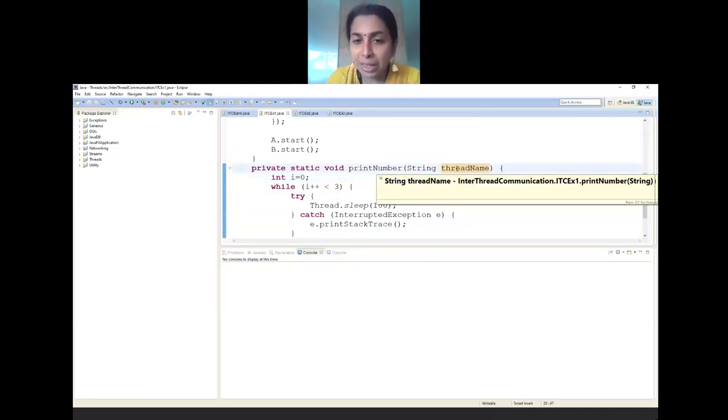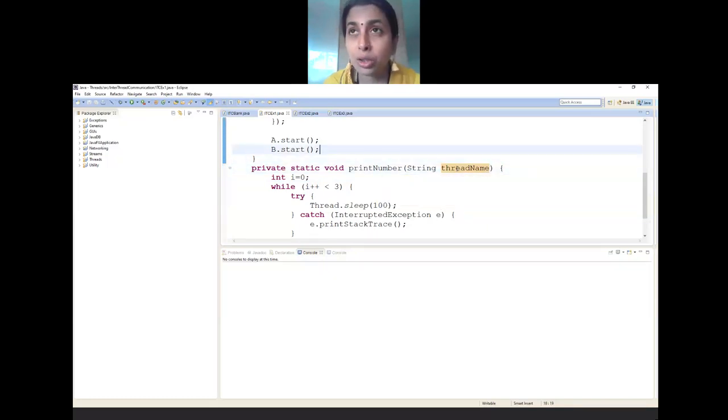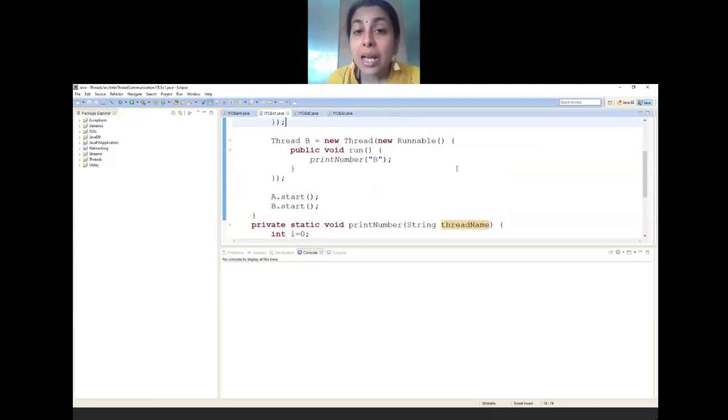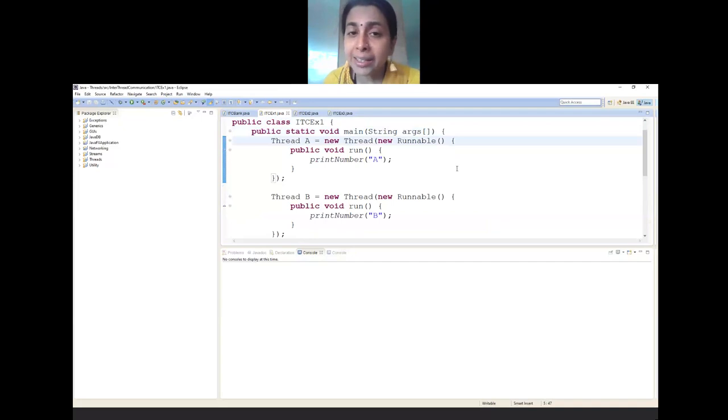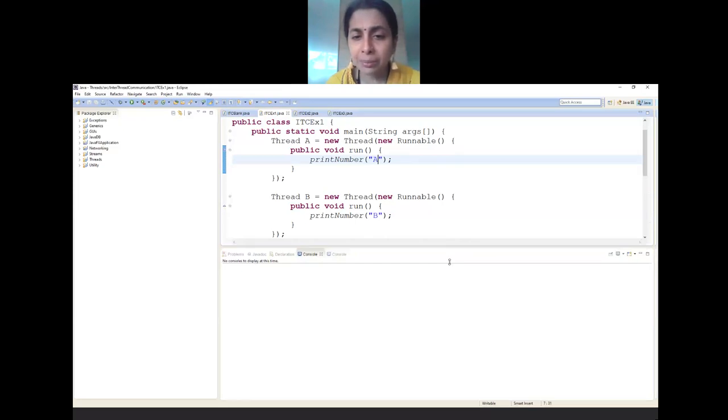Instead of doing setName separately, because I cannot do setName separately as I am creating the run method inside the creation of the thread itself. So all things are getting combined, and I am passing the name of the thread as a parameter to the function printNumber. I am purposely doing every program a bit differently, because for each and every program that you see on the internet, you should understand it does the same thing. Only with that purpose I have written it differently. Similarly, I have created one more thread B and passed its name B over here.